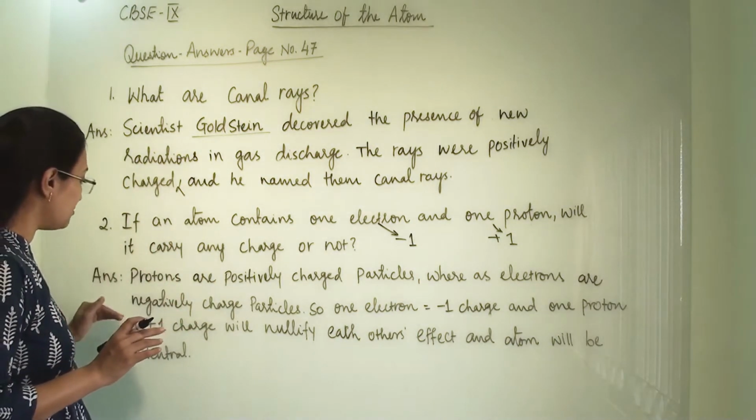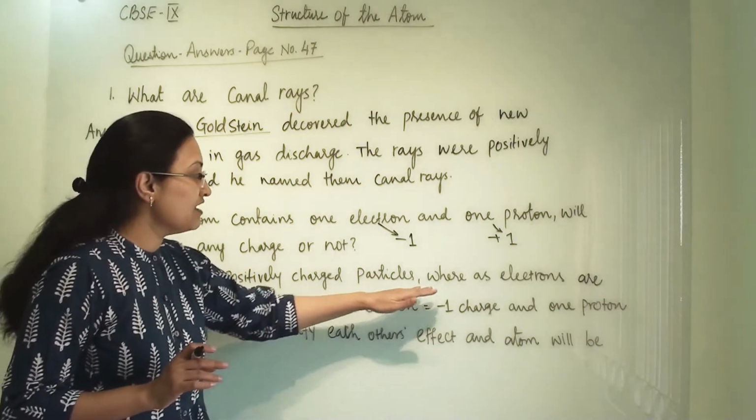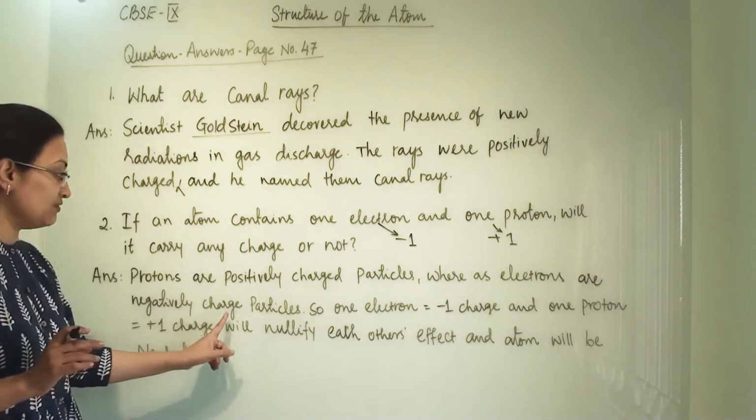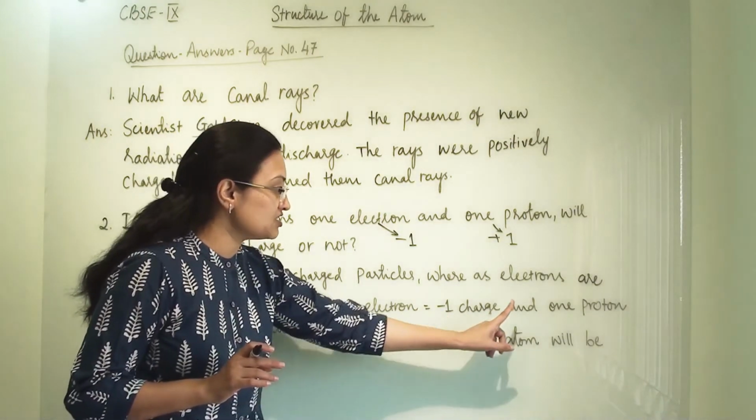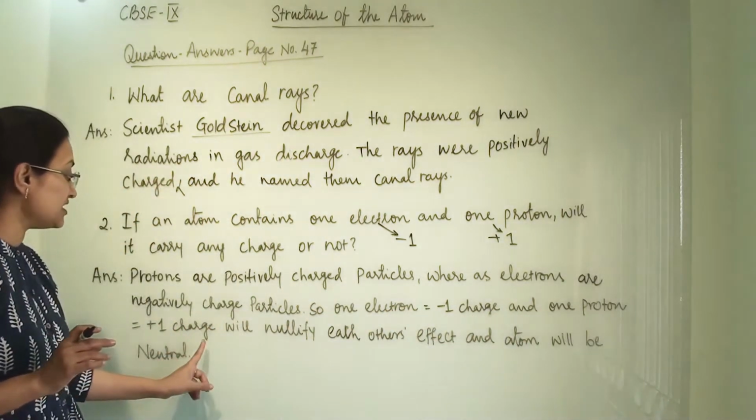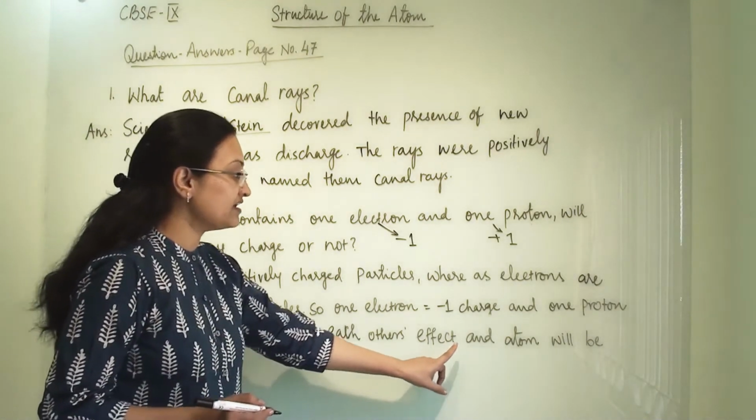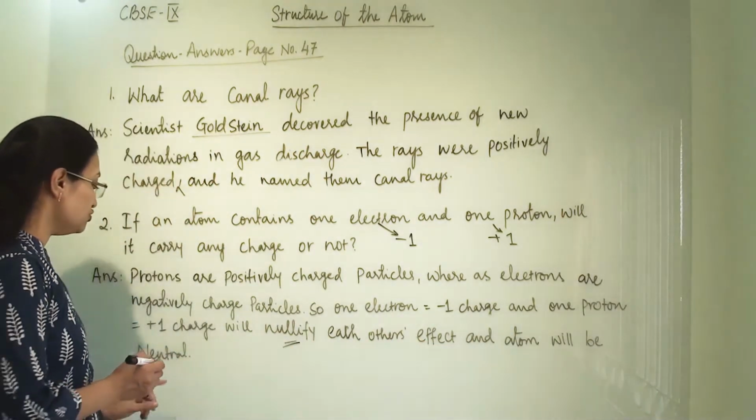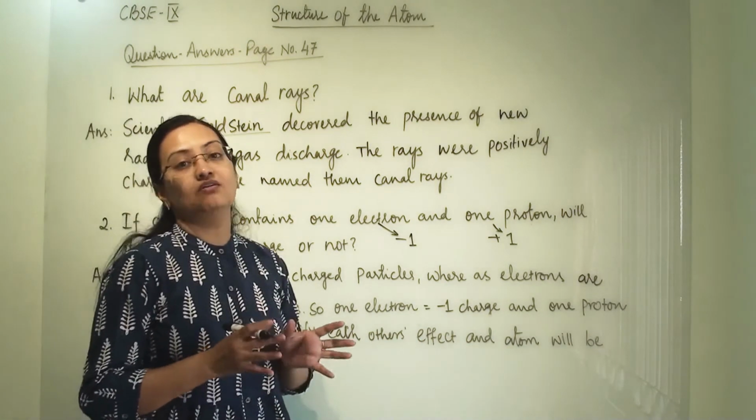So how we will frame our answer? Protons are positively charged particle, whereas electrons are negatively charged particle. So one electron equals to -1 charge and one proton equals to +1 charge will nullify each other's effect and atom will be neutral. This is important. So that is how we will frame our answer.